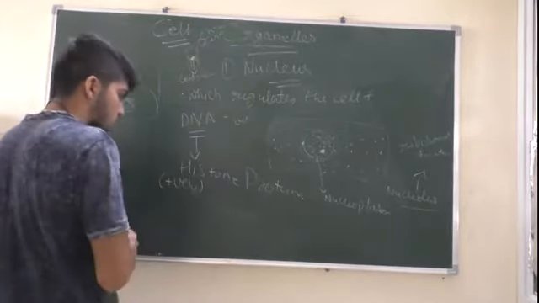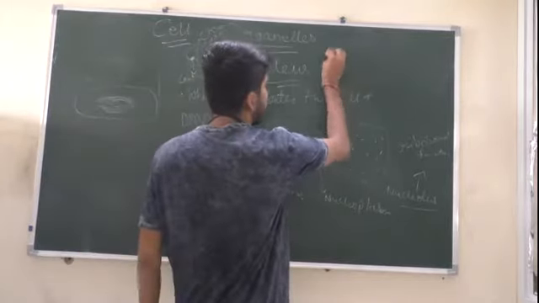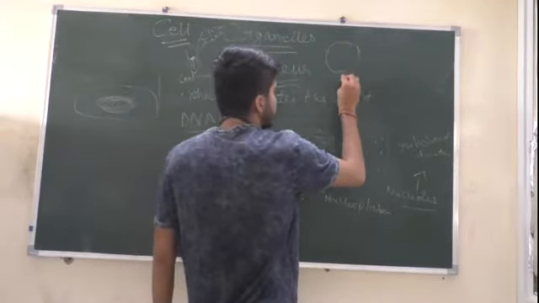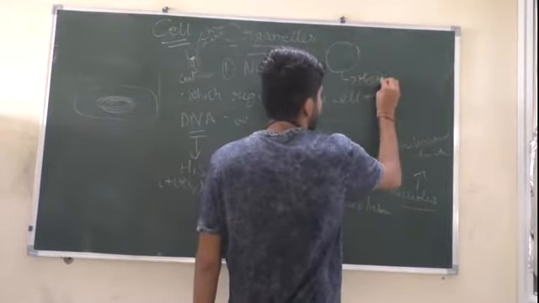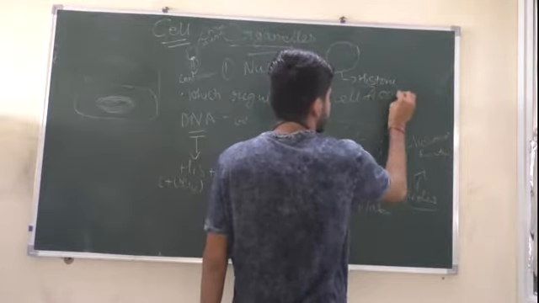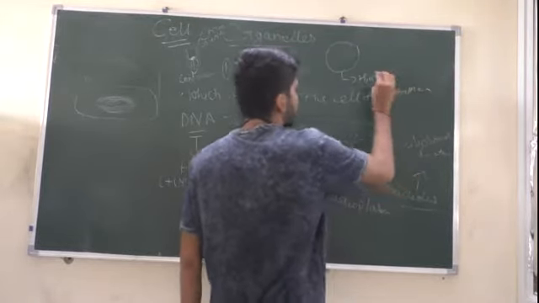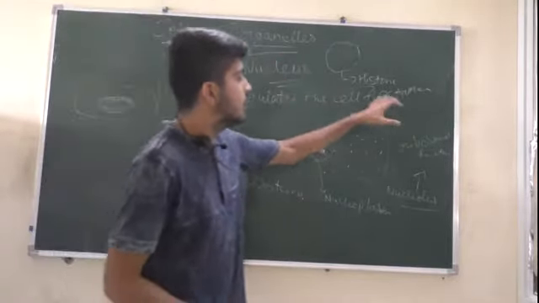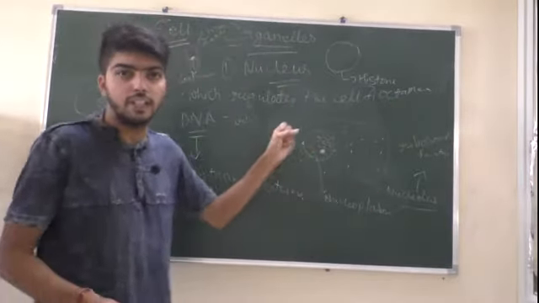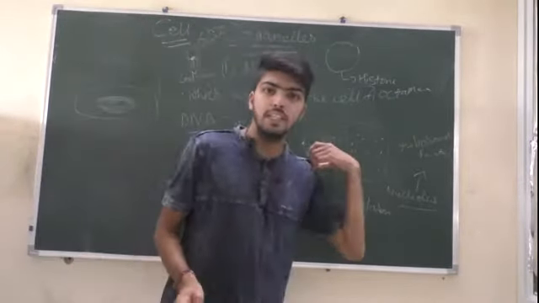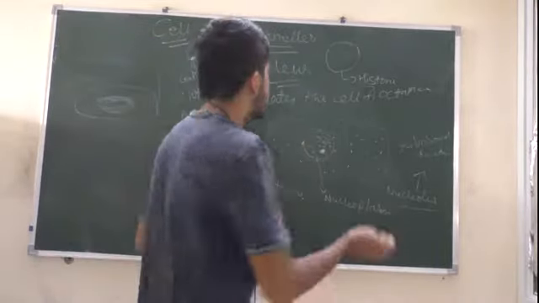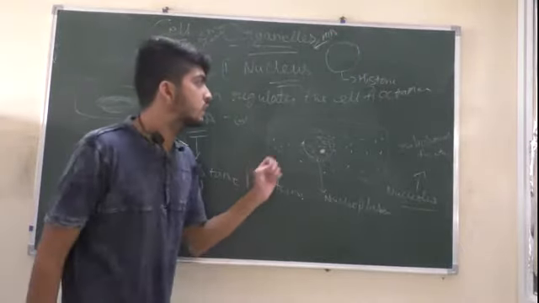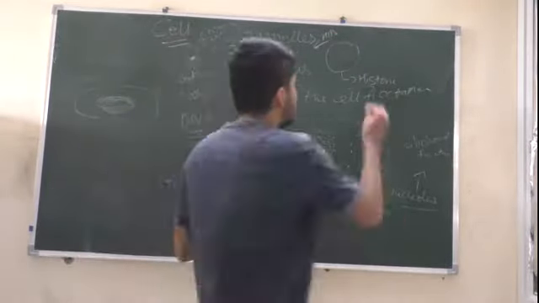So these are all histone proteins. Actually the DNA is being wrapped over a histone octamer. The main function of histone octamer is that it is the constitutional unit of the nucleosome. Histone octamer is composed of 8 proteins, 2 of each kind. Like there are 4 kinds of proteins, and each kind of protein has 2 proteins. So basically H1A, 2 proteins of H1A are the most important proteins in the histone octamer, which facilitates the linking.